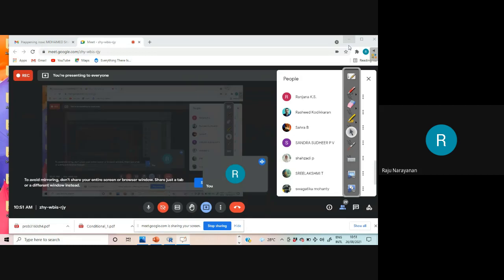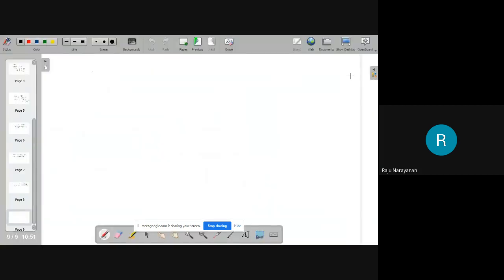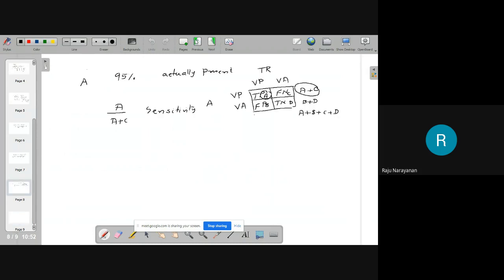Both are important. Out of B plus D negative cases, only D are correctly diagnosed. Therefore, D by B plus D, this is defined as specificity. Specificity.